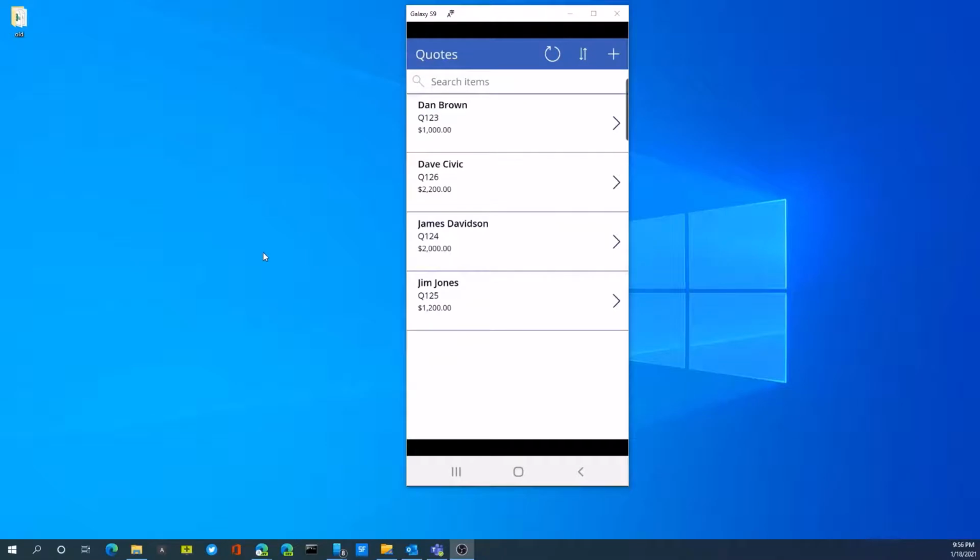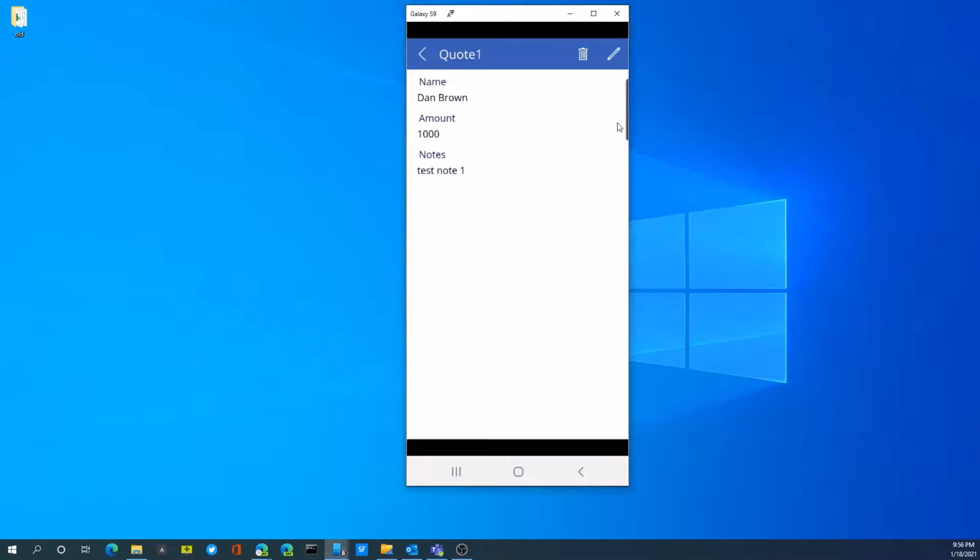Here's another example of an app that I built. This is a Canvas-based app. This is pulling data from an Excel spreadsheet, and we can see that there are 4 different transactions here, different quotes. How I would interact with this app is I can click on this button, which will bring me to another screen where I can see a notes field that is not visible on the first screen.